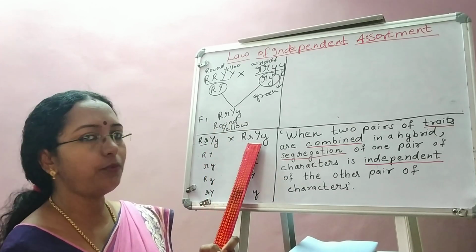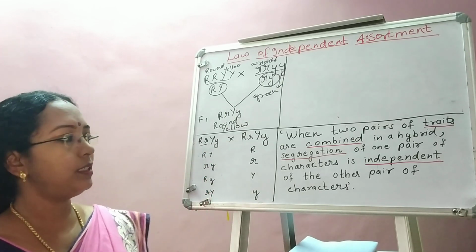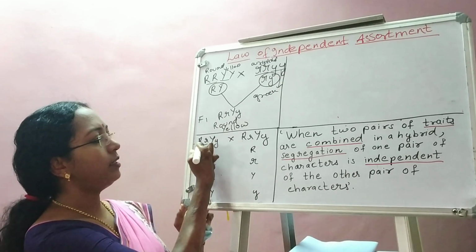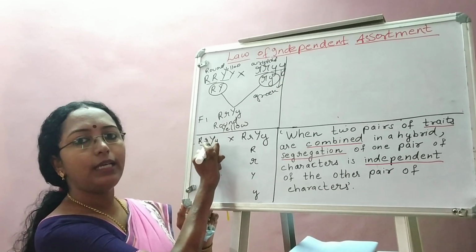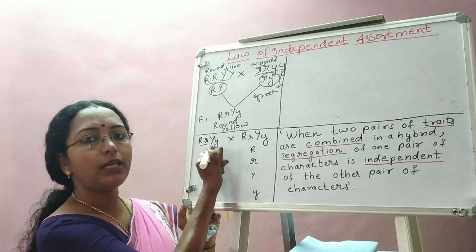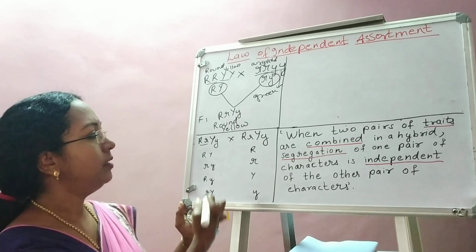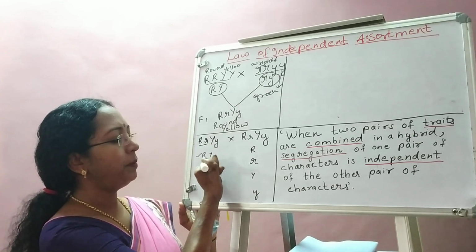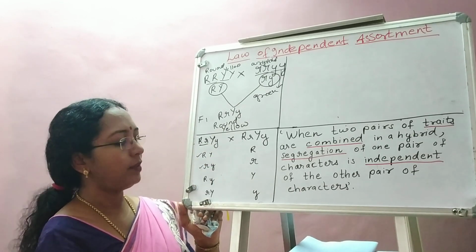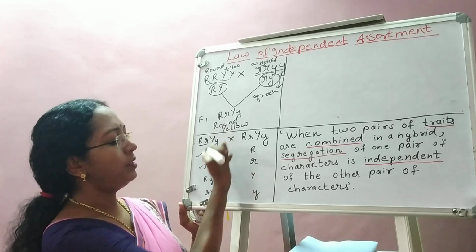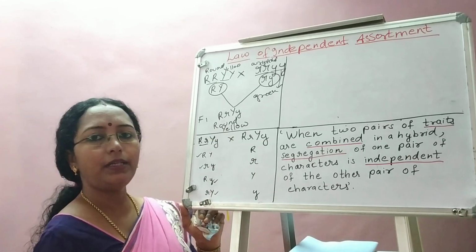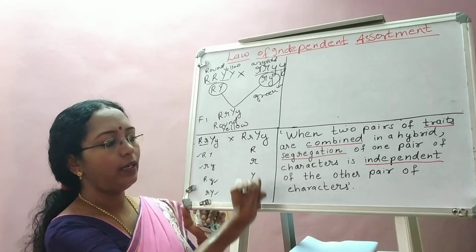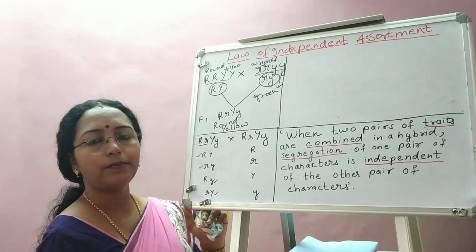The self-crossing of F1, the gametes that you get is very important. You can see here the gametes I have written. During gamete formation, what happens? The alleles of a character separate out, isn't it? So these are the two alleles of a character, capital R, small r. This is getting separated out, capital R, small r, I have separated and written. Again, alleles of the other character, capital Y, small y, separated and written. Or you can write like this also, capital R, small r, capital Y, small y, I have separated one by one and I have written.